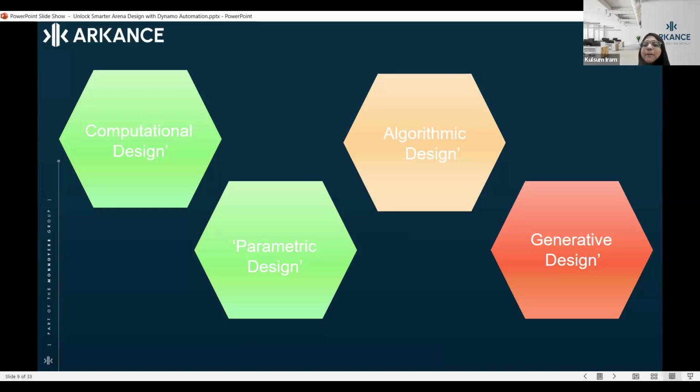But the nodes and the packages are going to be different. The making of the script is going to be different. But in depth, we are going to talk about Dynamo. That is how you can align yourself when we talk about these terms. In short, we are talking about Dynamo. So that is how Dynamo and computational terms relate to each other.